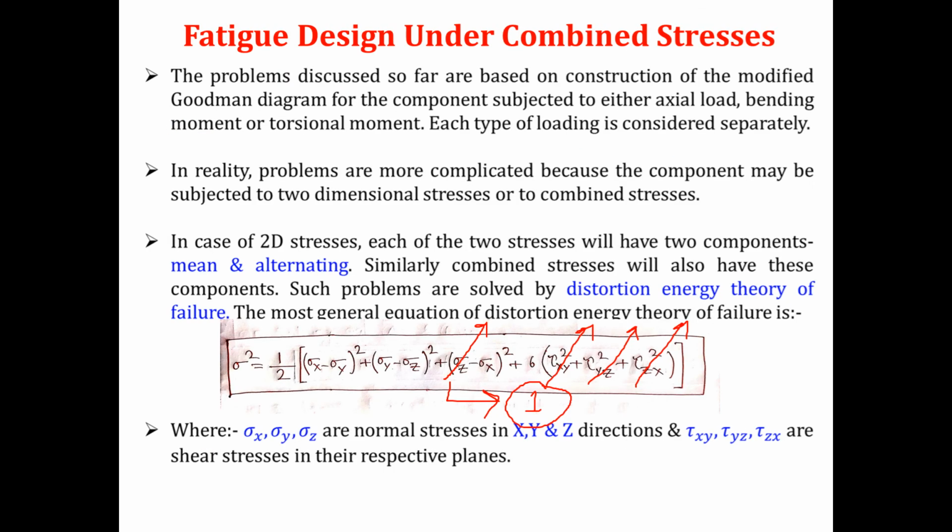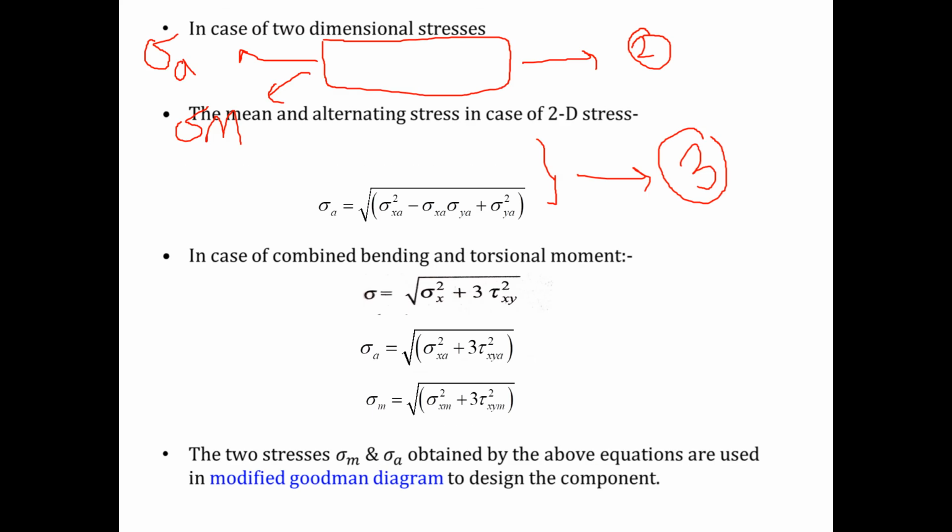Again I go back to equation number 1. In case the component is subjected to bending moment as well as torsional moment, I know that bending moment will create a bending stress and torsional moment will create a torsional stress. The bending moment is creating bending stress along the x direction.